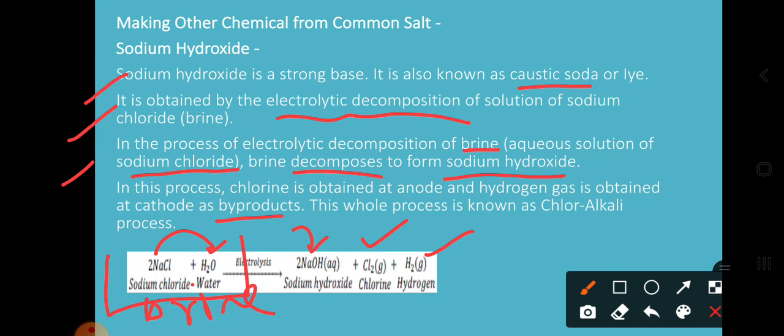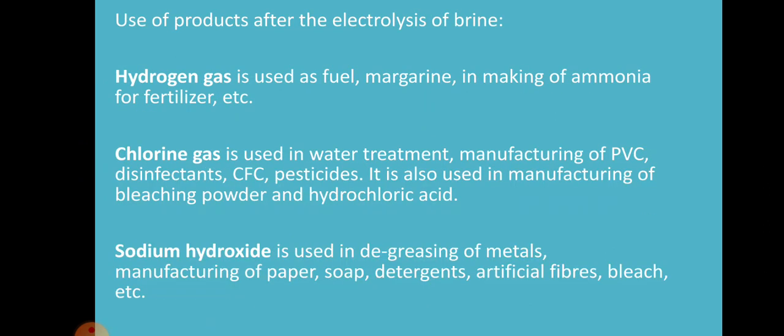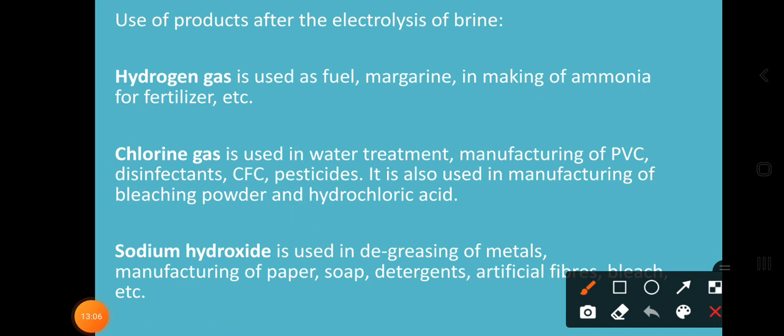What are the products you will get? Sodium hydroxide plus chlorine plus hydrogen gas, and this whole process is also known as the chlor-alkali process. Okay, so what is the process here? It is the chlor-alkali process. And now the uses of the products after the electrolysis of brine.